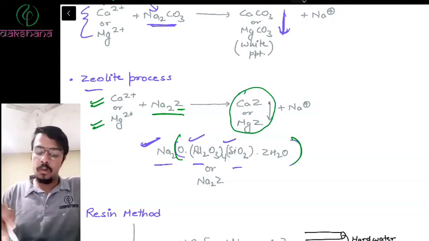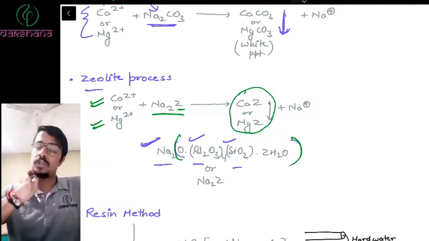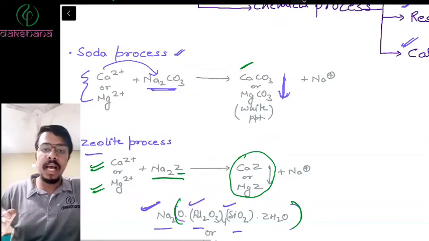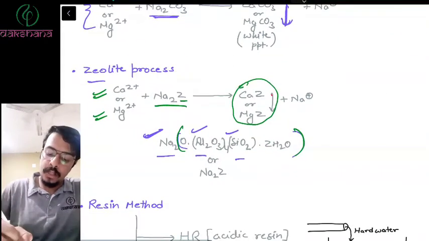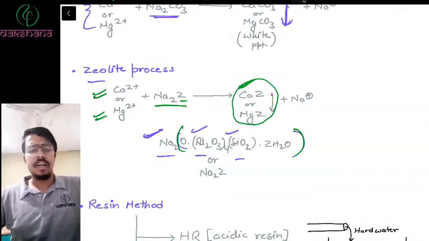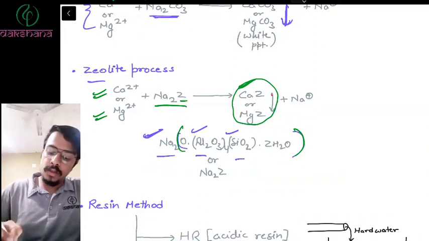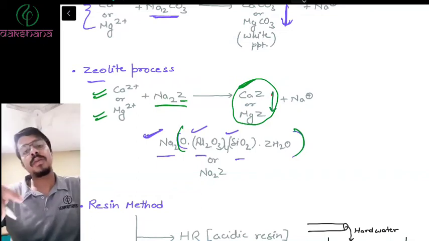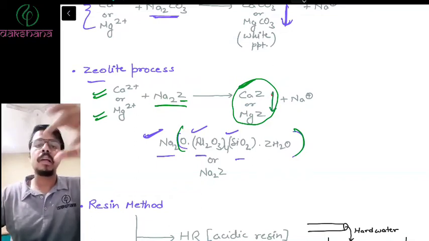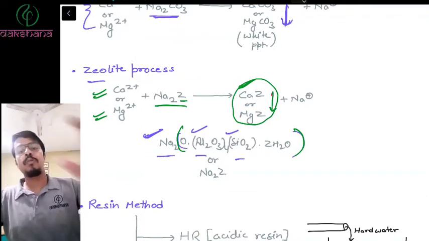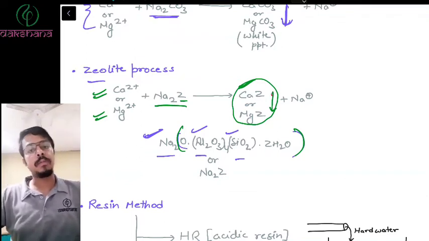In this compound that is formed, you are just replacing sodium with the metals. Here also you were replacing sodium with calcium, and here with calcium and magnesium. Again, replacement, displacement, nothing else. Now, this again forms a precipitate, and if it forms a precipitate, we can filter it out and remove calcium and magnesium, and we can remove the source of hardness of water.